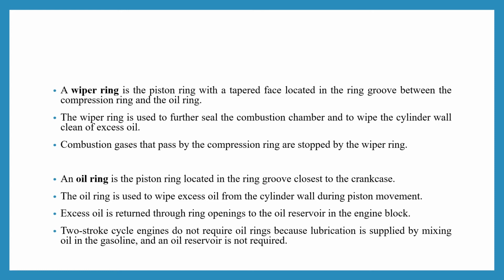The oil ring is used to wipe the excess oil from the cylinder wall during the piston's movement, and the excess oil is returned through the ring opening to the oil reservoir in the engine block.